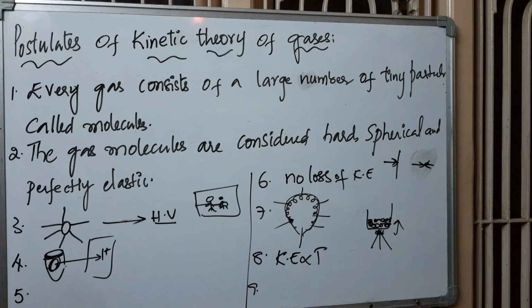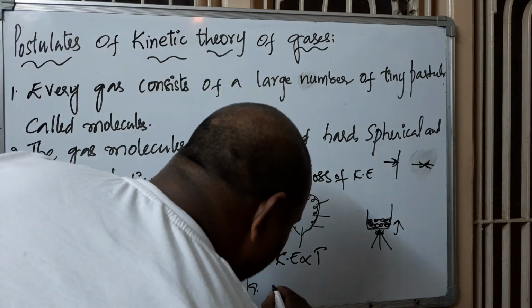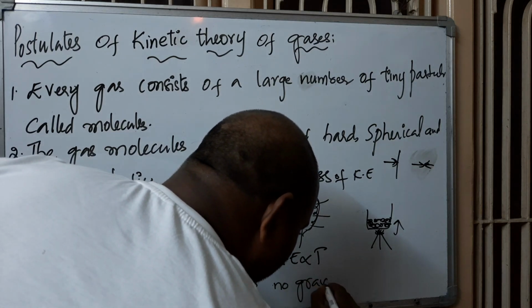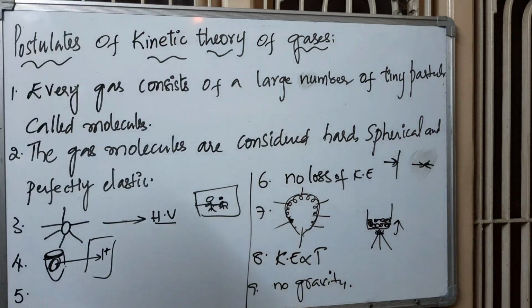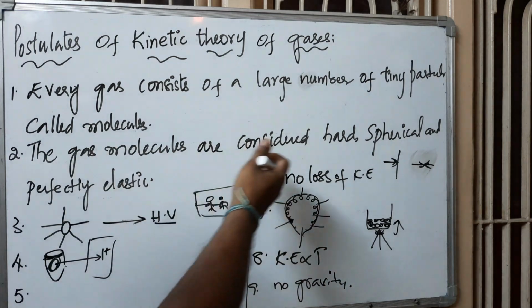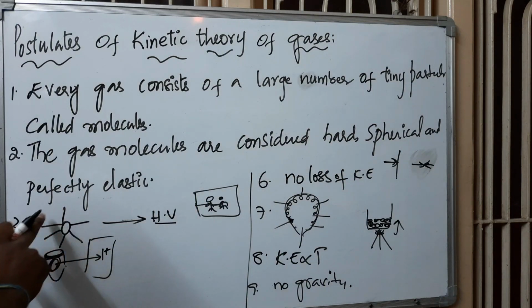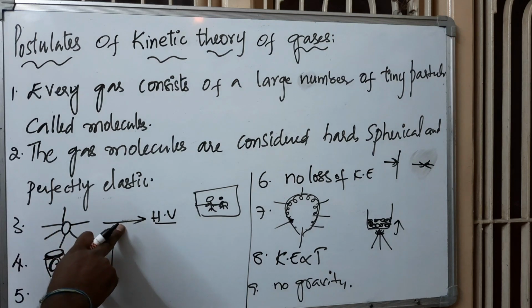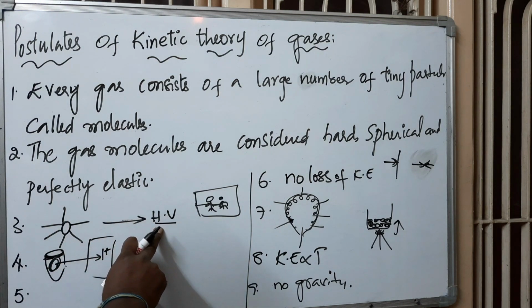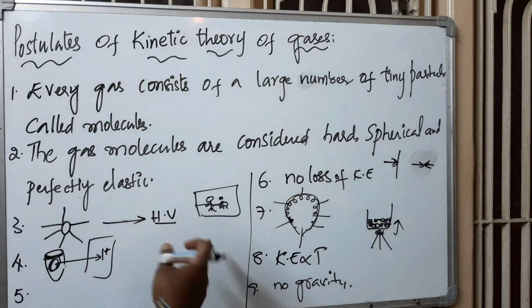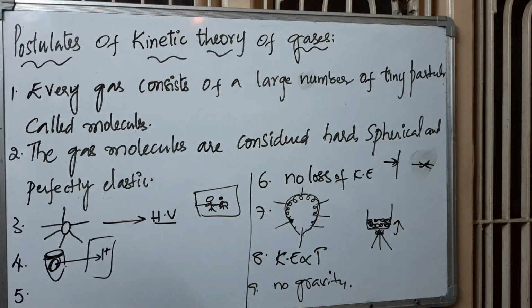Coming to the ninth and last one, there is no gravitational force of attraction on the gas molecules. No gravity. So this is very easy to remember. First one, every gas consists of a large number of tiny particles called molecules. Next, the nature of the molecules: the gas molecules are considered hard, spherical and perfectly elastic. Third, gas molecules move in all possible directions in straight lines with high velocities. As a result, they collide with each other and with the walls of the container.